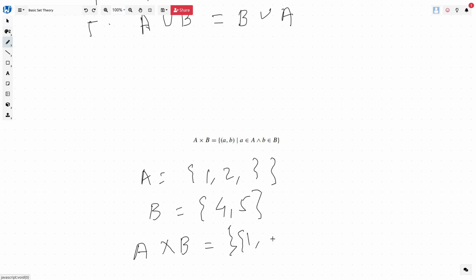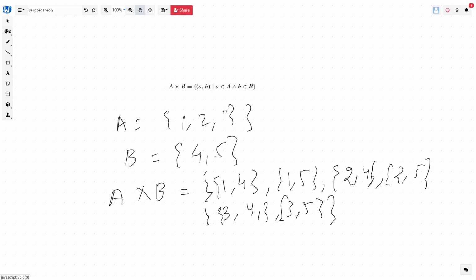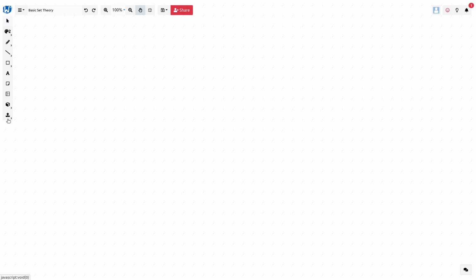The first one will be 1, 4. The second one will be 1, 5. Then we'll have 2, 4. Then we have 2, 5. Oh, and we missed a few ones. Yes, 3, 4. Then 3, 5. So all these ordered pairs form the Cartesian product. I'm not going to prove a few of the basic rules of the Cartesian product. I'm just going to mention them for your record, as they will be used later.